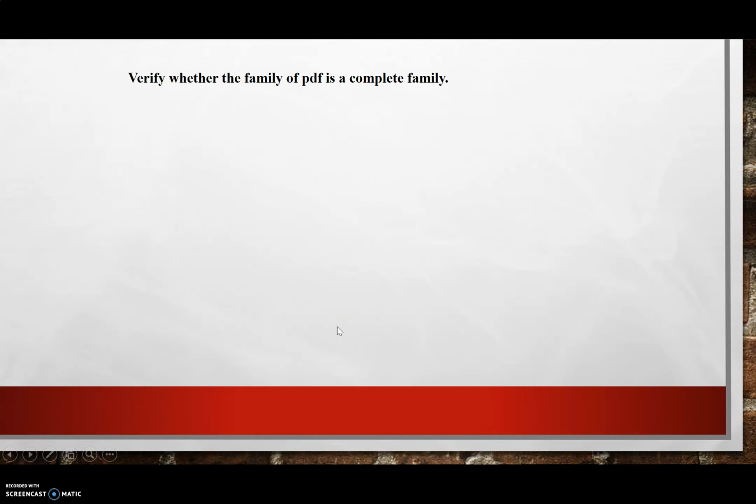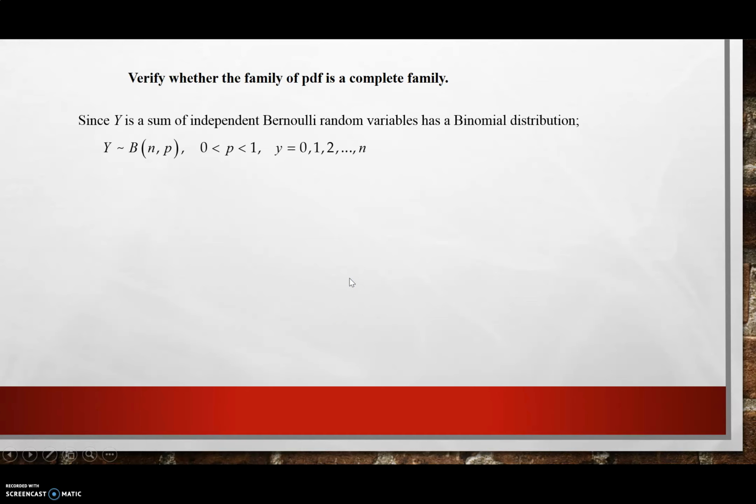Now how do we verify whether the family of PDFs is a complete family? Since Y is a sum of independent Bernoulli random variables, we have a binomial distribution, where Y is distributed as binomial(n, p), with p taking values from 0 up to 1, and y equal to 0 up to n.